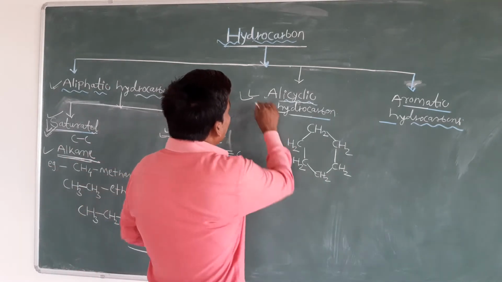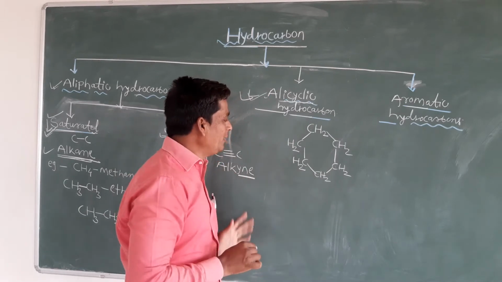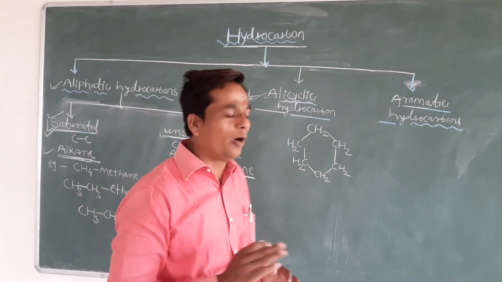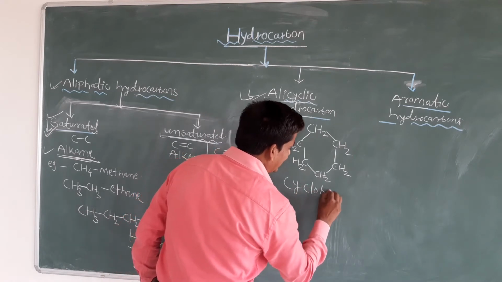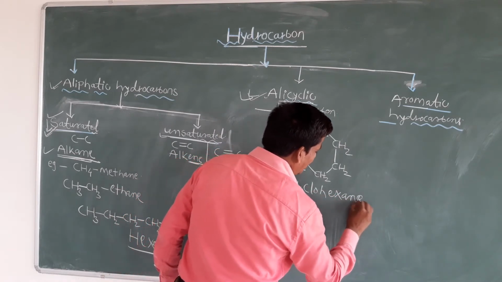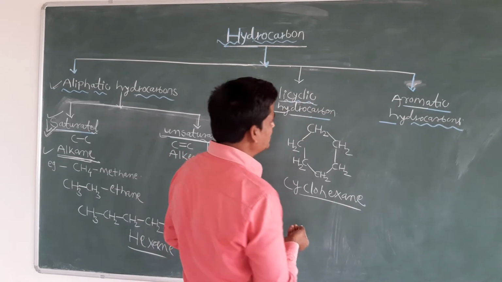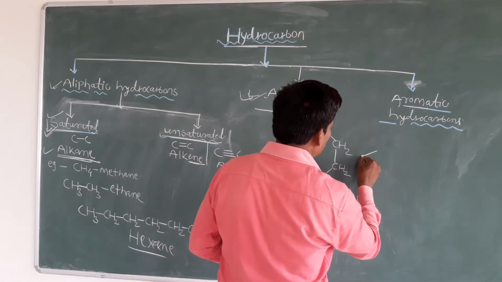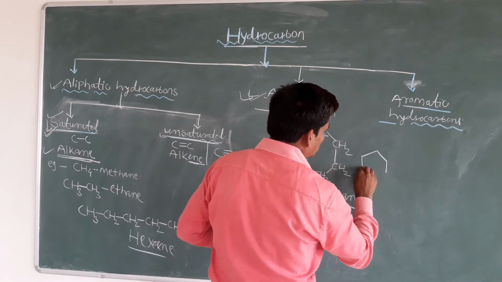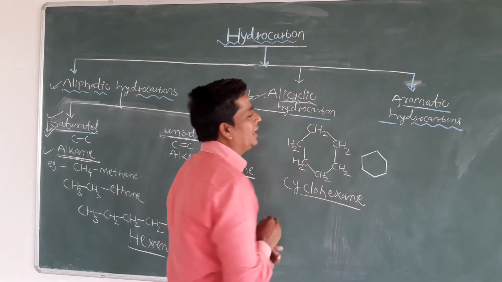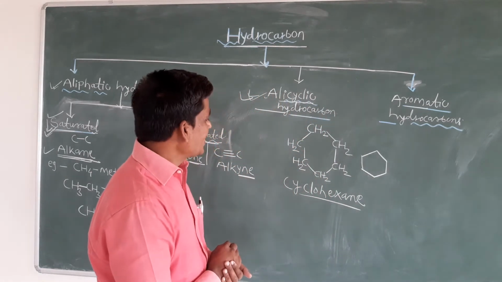But in case of the alicyclic hydrocarbons, the same hexane which is present in a cyclic form, simply we can say it is cyclohexane. Now clear? So the same cyclohexane we can represent like this also, because each corner contains the CH2 group. So that is a methylene group. We can represent like this also. So this is a cyclohexane.